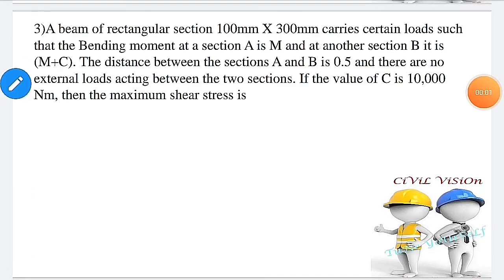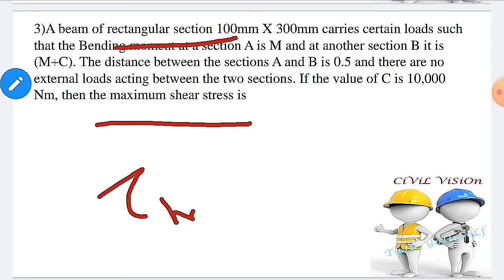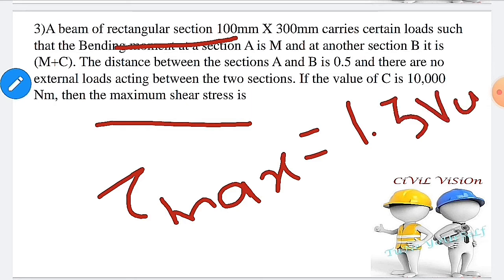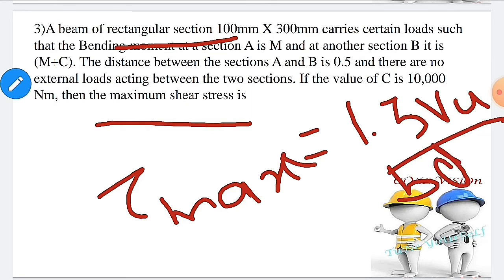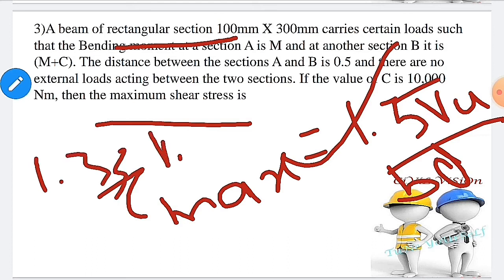Third question. Don't read the question fully in a time constraint exam. Let's see what is asked in this question: maximum shear stress for rectangular section. Maximum shear stress equal to 1.5 times of V by BD for rectangular section. For circular section, 1.33 times of V by BD.